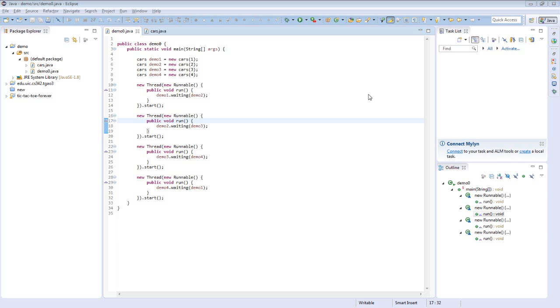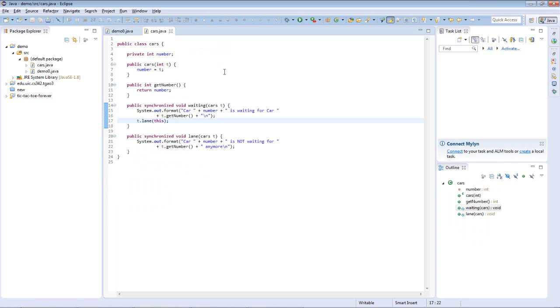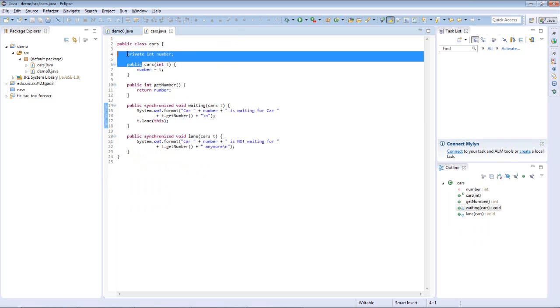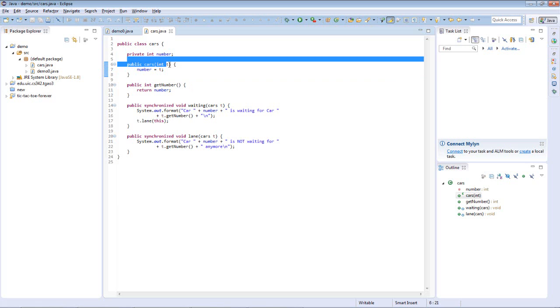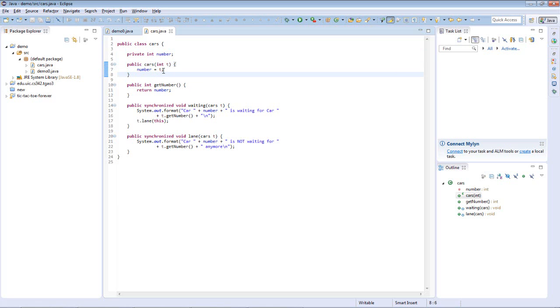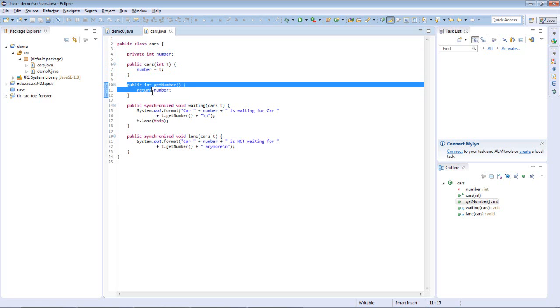And this is my demo program. There are 2 classes. One is demo 0, which is pretty much the main class. I have a cars class, which builds the cars at the intersection. Within my cars class, I have the car ID, which is labeled int number. The constructor takes in an int, and the int becomes the ID of the car. And we have a getter that we can use to retrieve the ID of the car at any point.